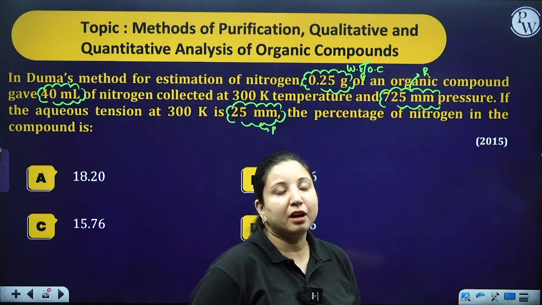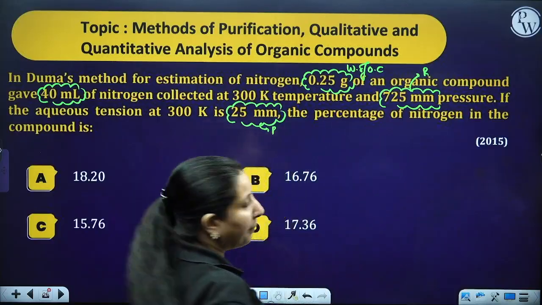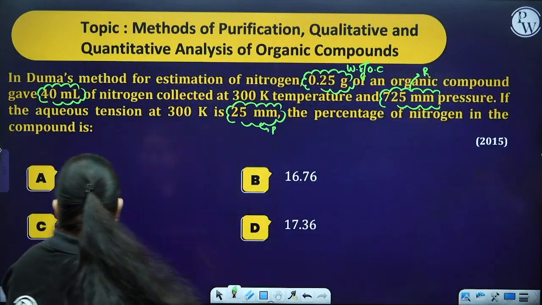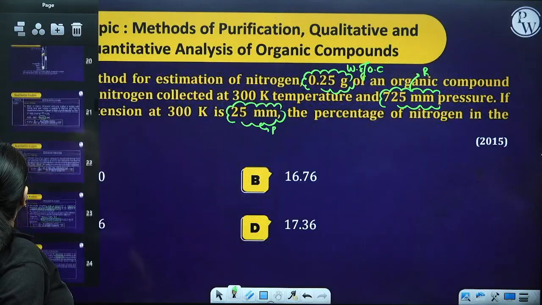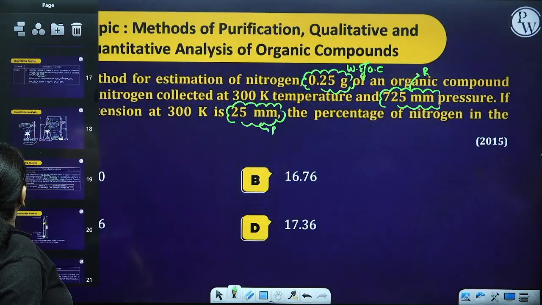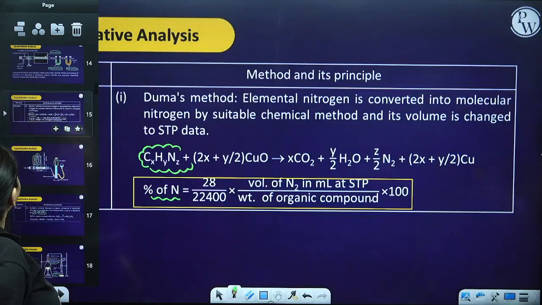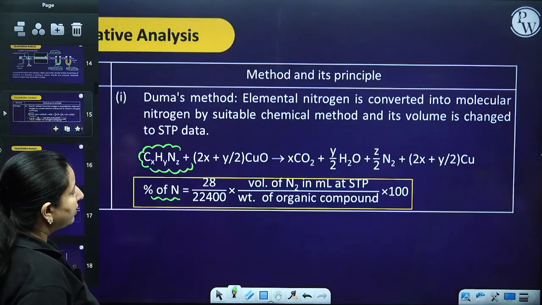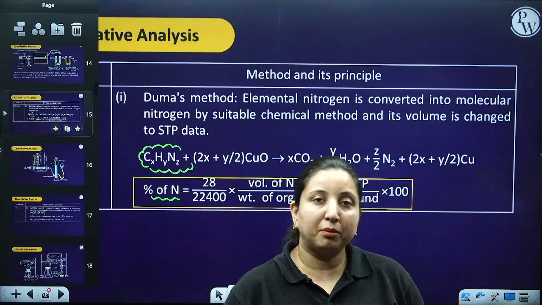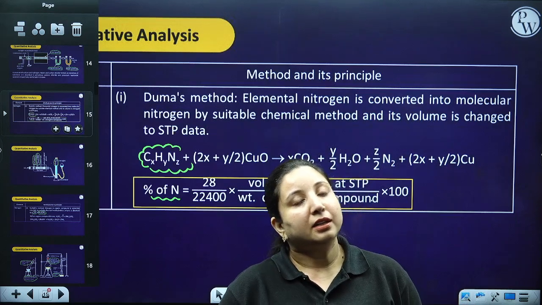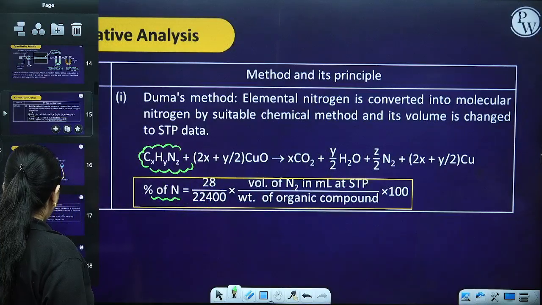And after finding out that volume, what you have to do? You have to put it in the formula of your Dumas method, which we have done right now. This particular formula. Got it? First you have to take out P1 V1 is equal to P2 V2. From there you are going to get the volume, and then you have to find out your percentage of nitrogen. Fine.